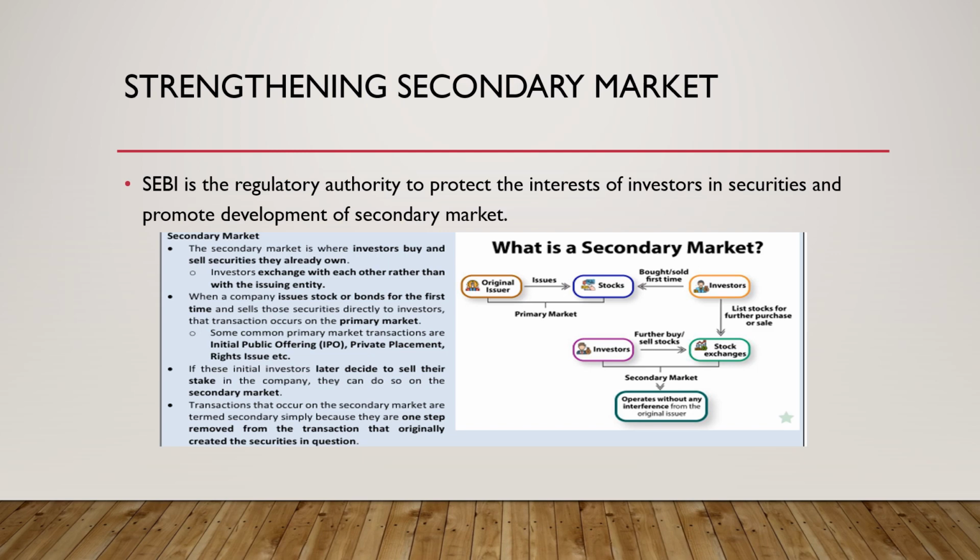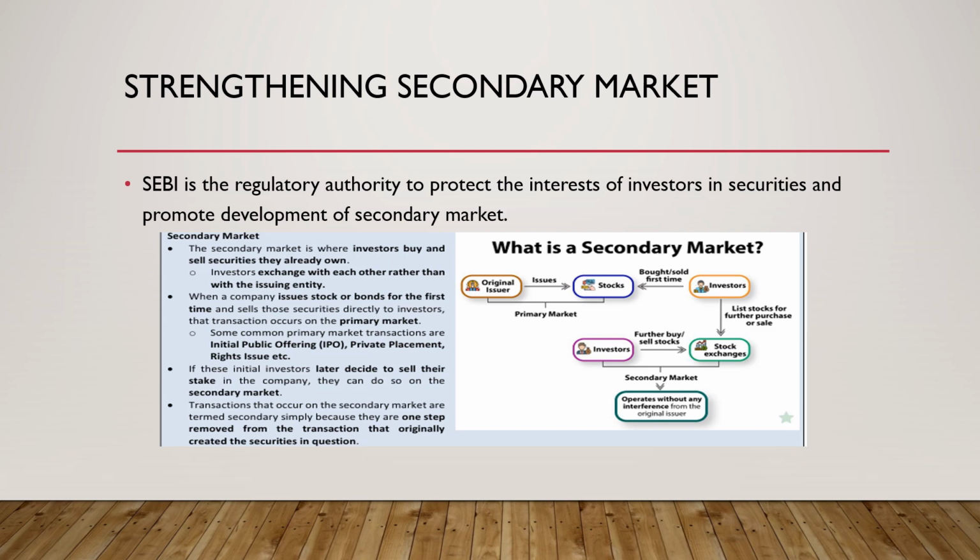Also, we can see from here that when a company issues stocks or bonds for the first time and sells those securities directly to investors, that transaction occurs on the primary market. So when I am issuing those bonds and somebody buys, that transaction is called the primary market. Some common primary market transactions are, we can see, initial public offerings (IPO), private placement, rights issues, and so on.